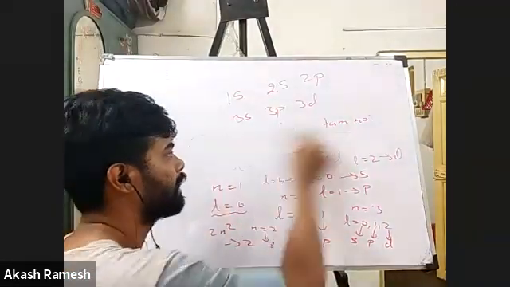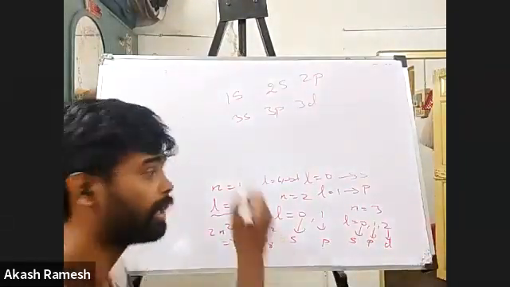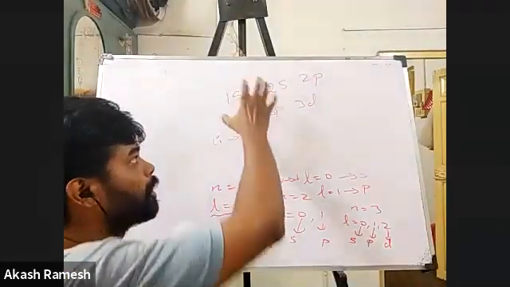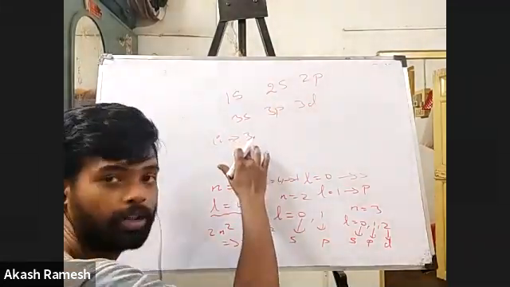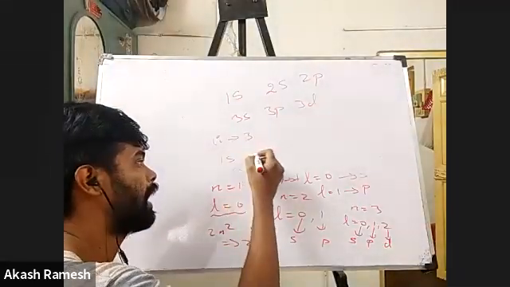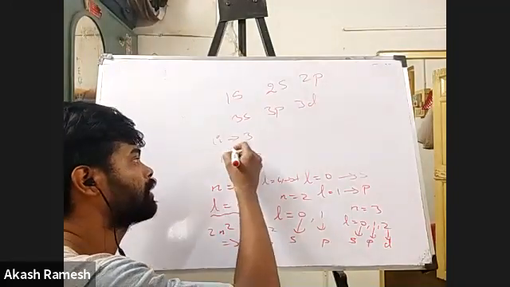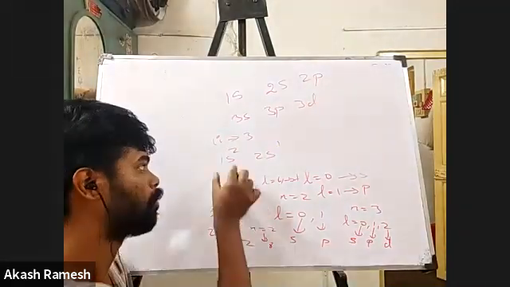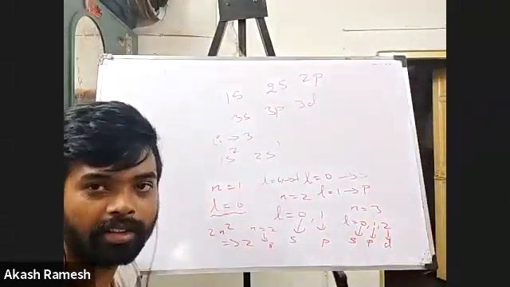For example, say I want to write the electronic configuration of lithium. Lithium's atomic number is 3. Now, how are we going to use this to write the electronic configuration? I'll tell you. For 3 electrons, I go for 1s first, the first shell s subshell. So 1s2, 2s1. This is how you write the electronic configuration. That means in 1s, I have 2 electrons, and in 2s, I have 1 electron, totally 3 electrons.